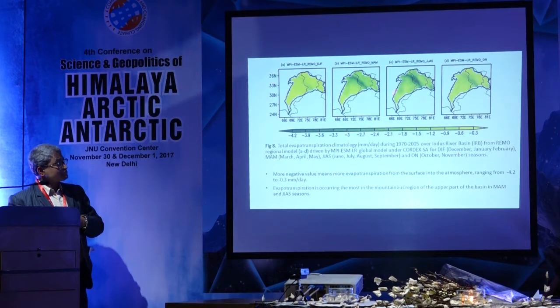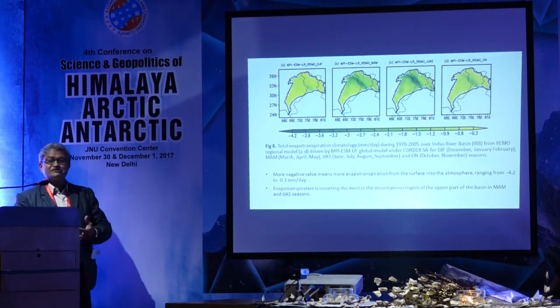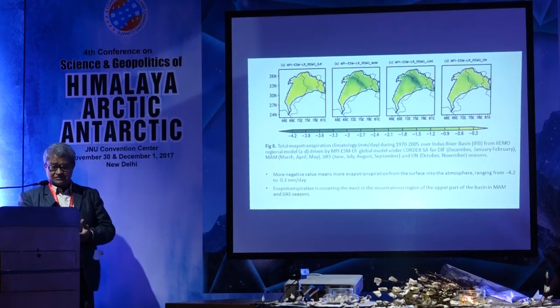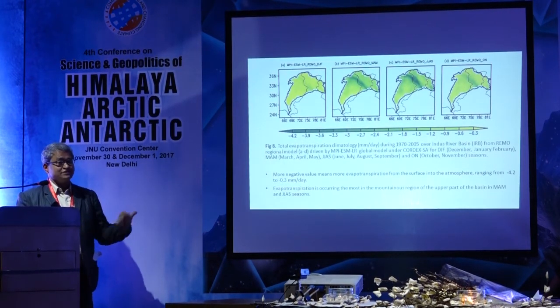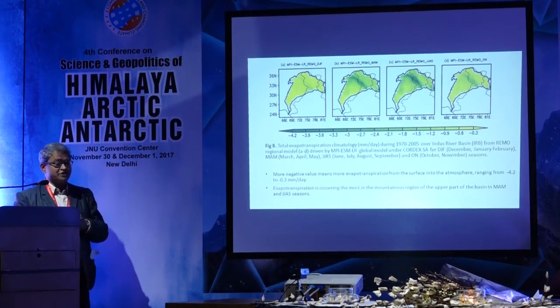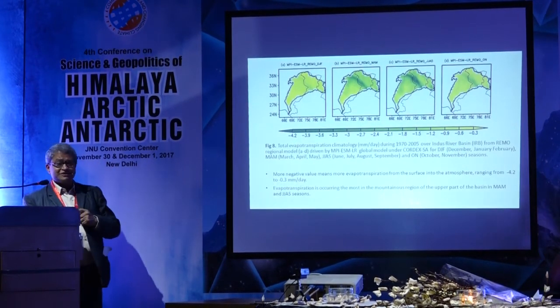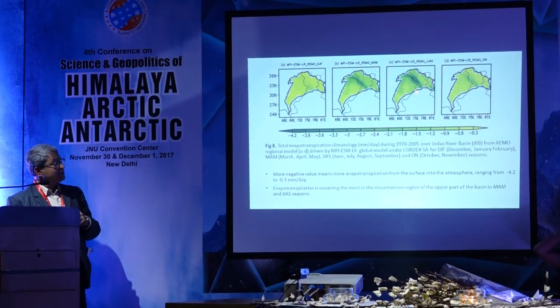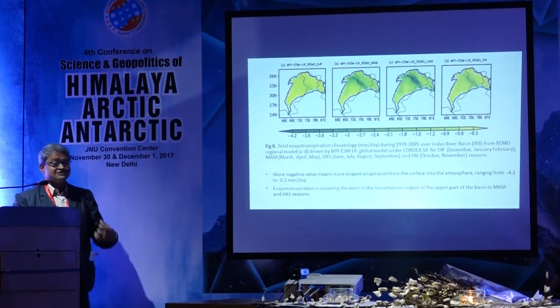We found that there is higher evaporation taking place from the lower Indus river basin. So evapotranspiration is negative, which means that it is going up into the free atmosphere, right? So the lower Indus river basin is drying, whereas the upper Indus has less evapotranspiration.